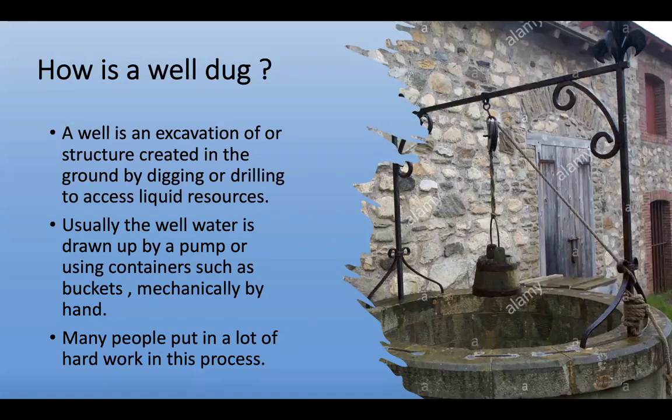How is a well dug? A well is an excavation or structure created in the ground by digging or drilling to access liquid resources. Usually, the well water is drawn up by a pump or using containers such as buckets mechanically by hand. Many people put in a lot of hard work in this process.